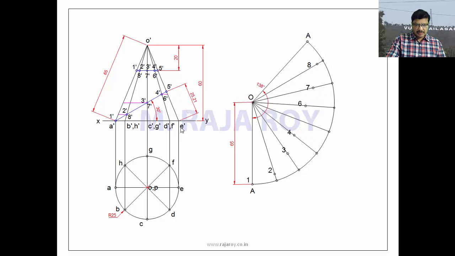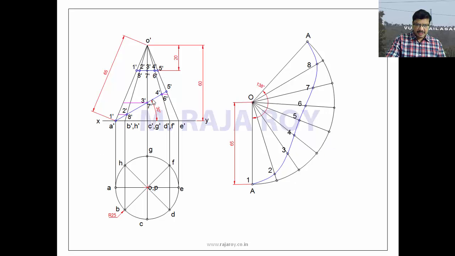Now take the distance of this 5 dash. This 5 dash point is anyway on the generator showing 2 length. So that's why no need to shift, directly you can take this point 5 dash, this distance, and mark the distance here. This is 5. Now erase it. Now join all these points with a smooth curve like this.